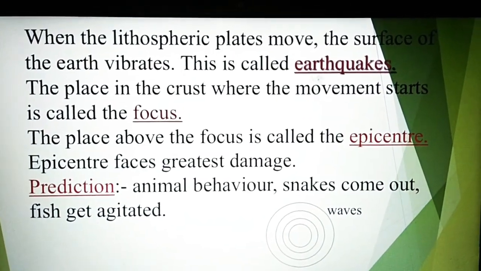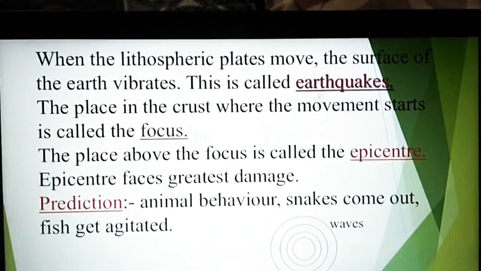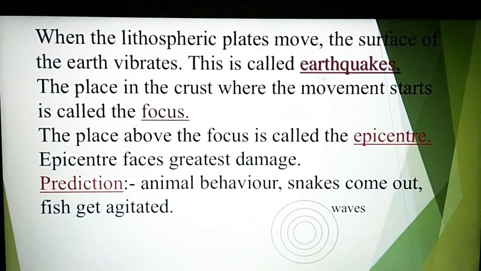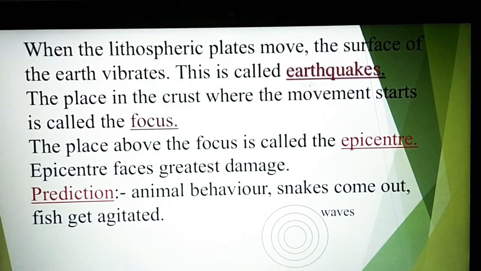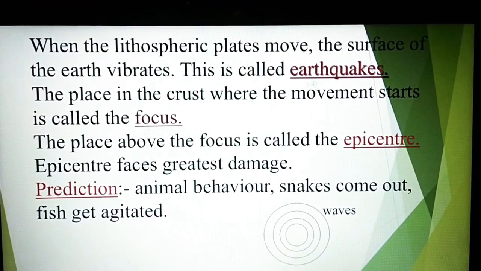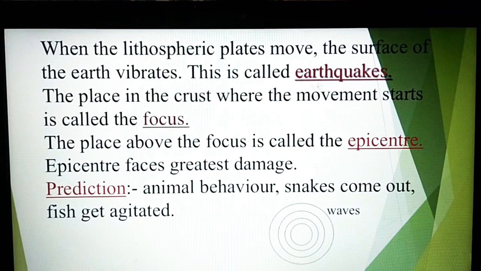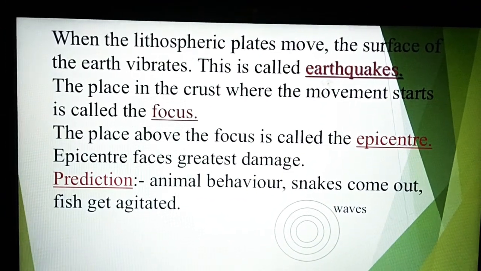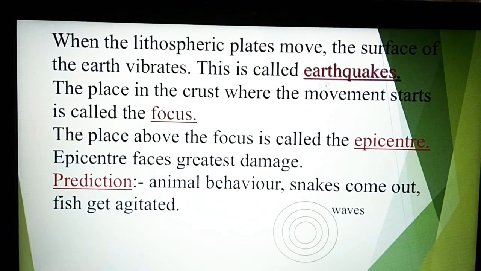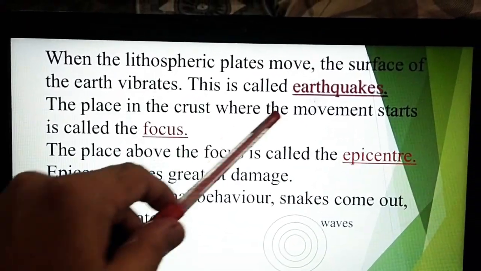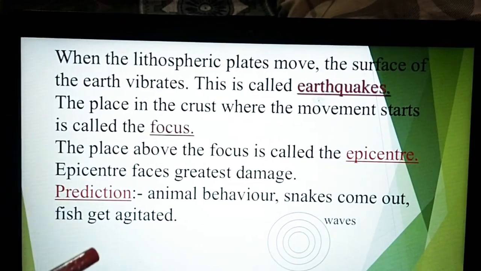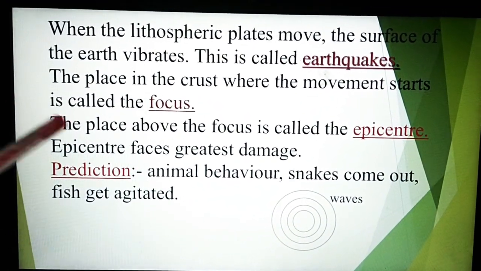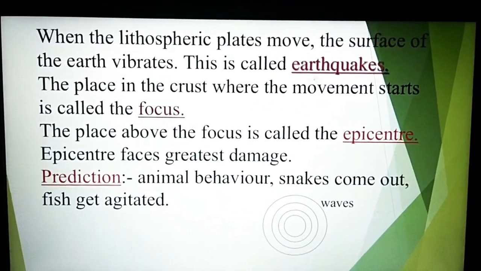Students, just now we have seen that the lithospheric plates move, and their movement is very slow. But when these lithospheric plates move, the surface of the earth vibrates. That means the place above the lithospheric plate feels vibration, and this vibration we call an earthquake. Earthquake means the earth shakes. So when our earth shakes, it is known as an earthquake.